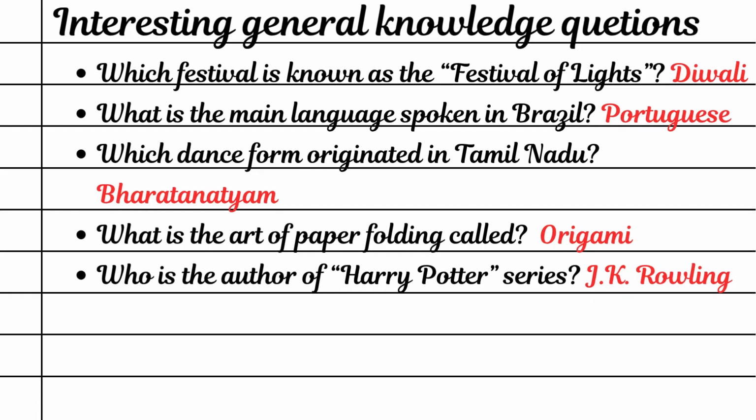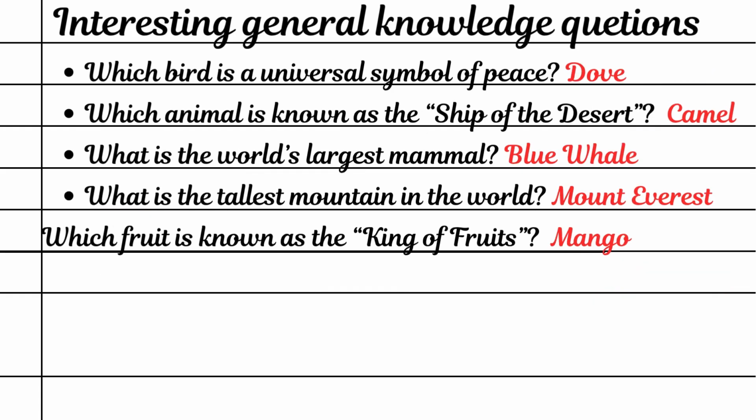What is the main language spoken in Brazil? Portuguese. Which dance form originated in Tamil Nadu? Bharatanatyam. What is the art of paper folding called? Origami. Who is the author of Harry Potter series? J.K. Rowling. Which bird is a universal symbol of peace? Dove. Which animal is known as the ship of the desert? Camel.